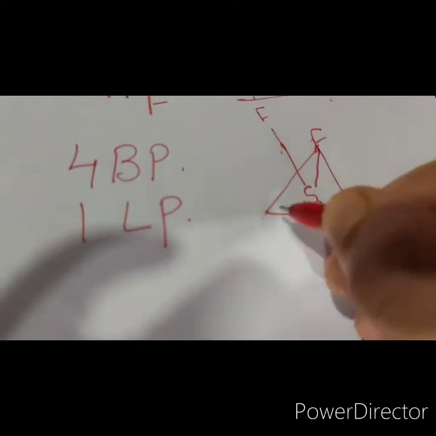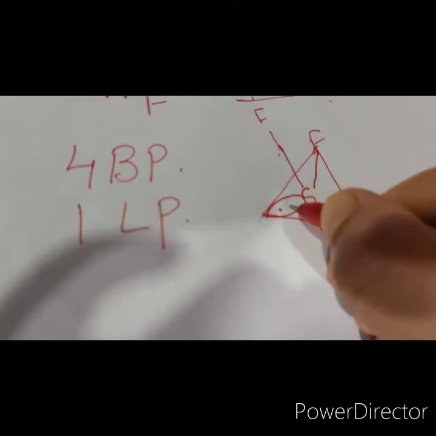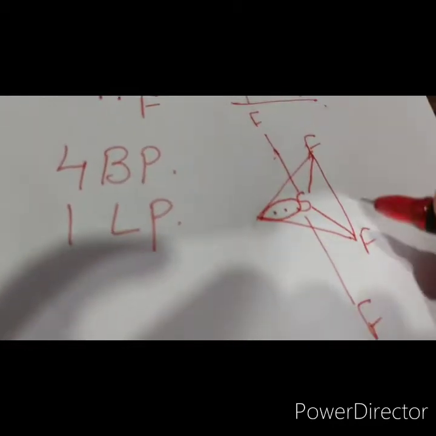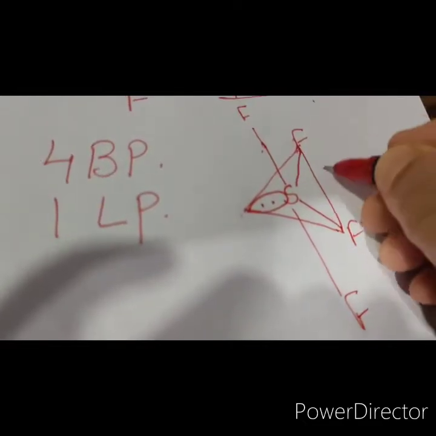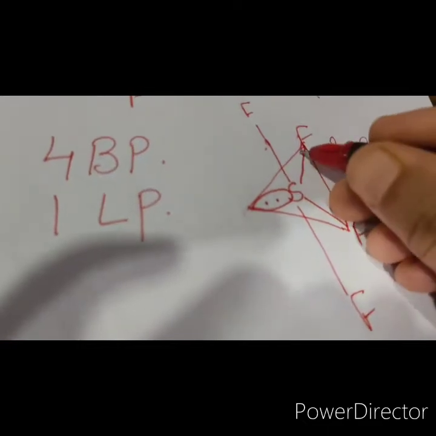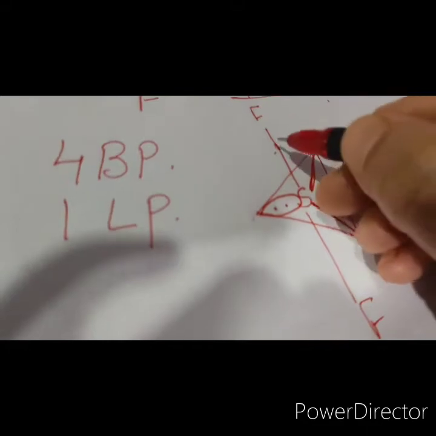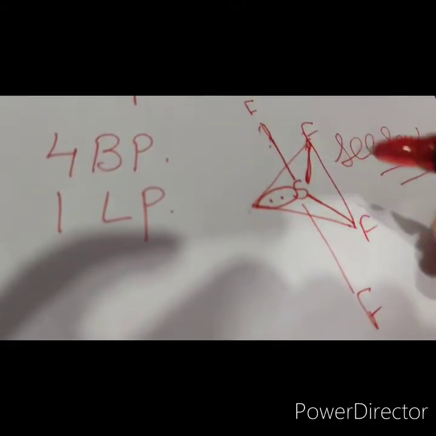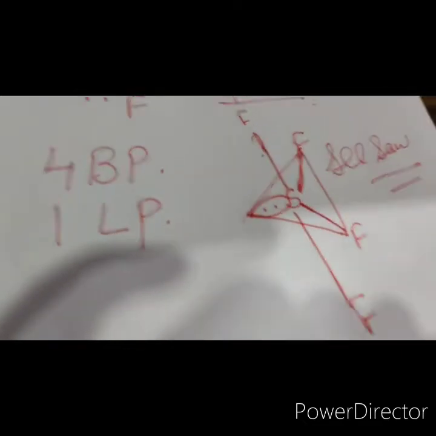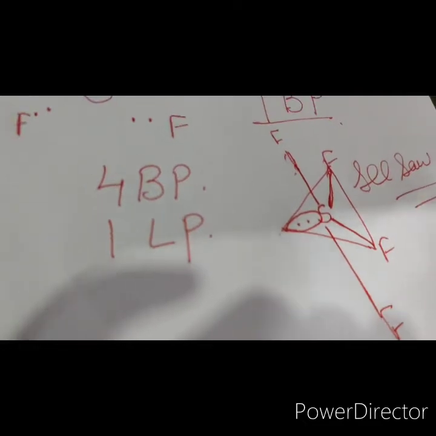There are 4 bond pairs, and this lone pair prefers to occupy the equatorial position, okay, because it suffers minimum repulsion at this position. So now you can see this geometry resembles a seesaw. So this is like a seesaw. So we call the geometry of SF4 a seesaw molecule. I hope this is clear to everyone. So the lone pair occupies the position where it suffers minimum repulsion, right?